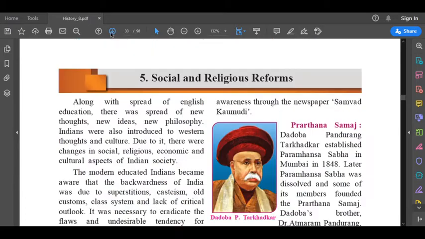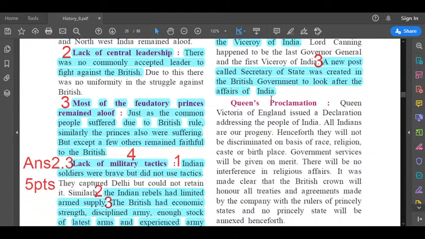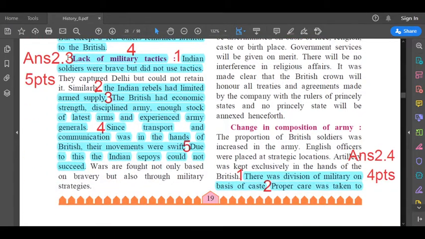Let us go to page 19. This is the answer, answer 2.3. It comprises 5 points. So let us see the first point. Page 19, left-hand side, last paragraph. Lack of military tactics. So first point is the first line. Indian soldiers were brave but did not use tactics. Second point, leave the next line, see the line after that. The second point, the Indian rebels had limited armed supply.